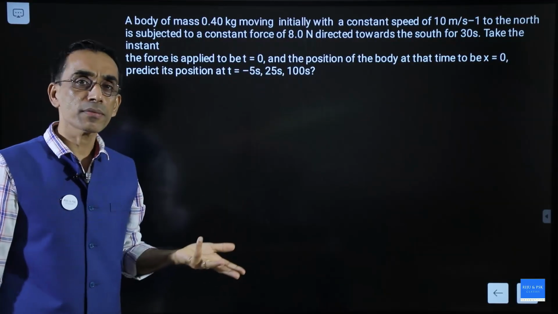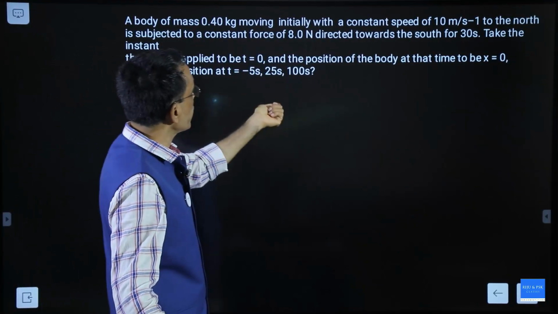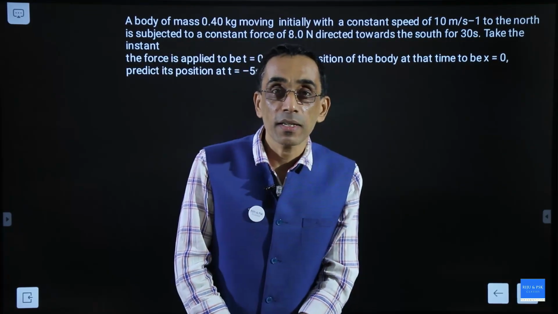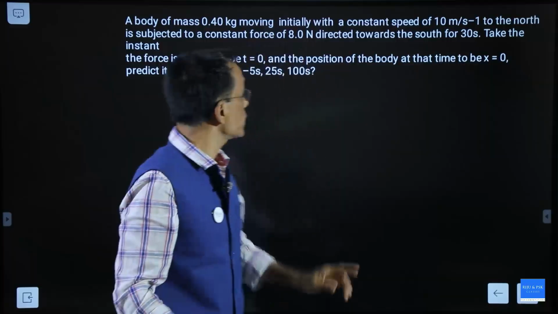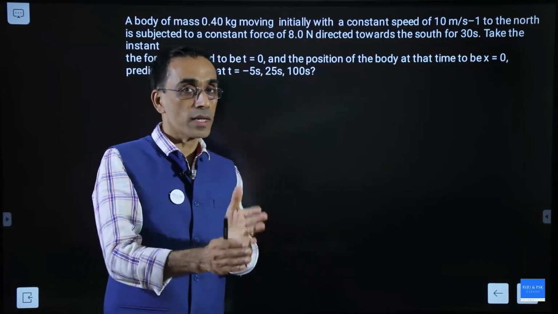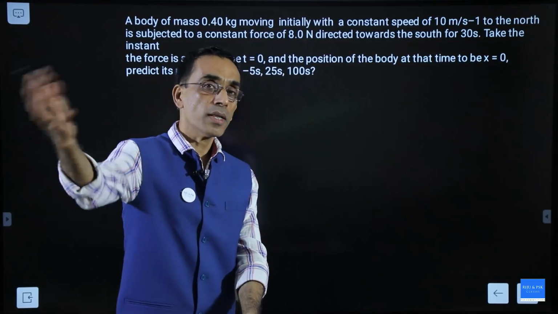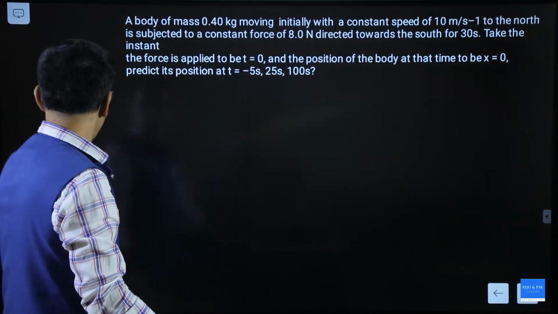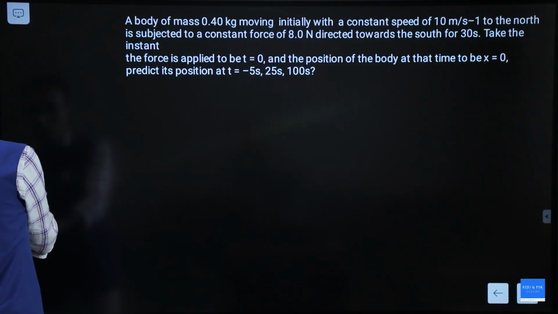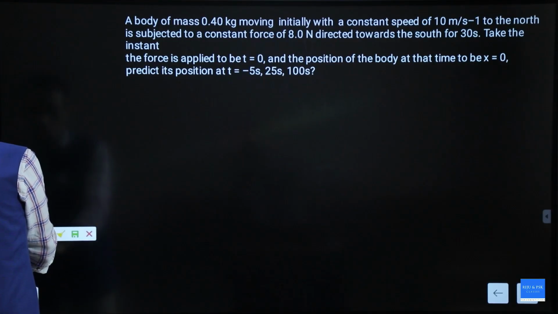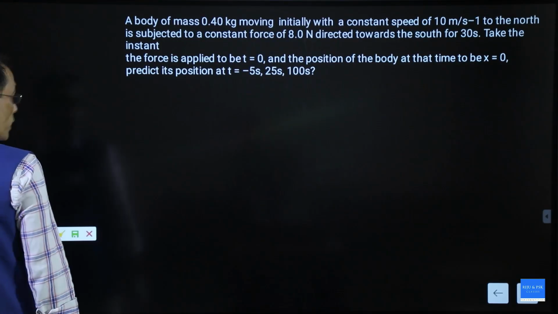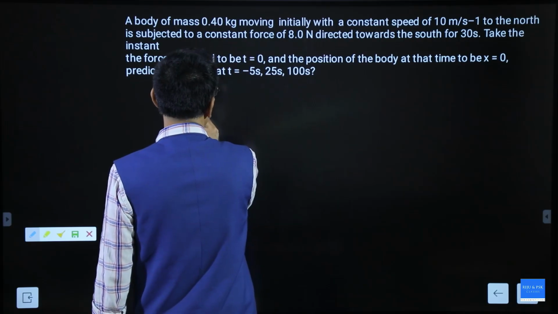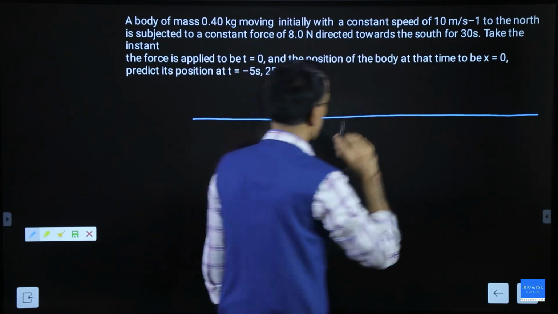Can time be negative? Minus 5 seconds, 25 seconds, 100 seconds. What is the meaning of this minus 5 seconds? 5 seconds before 0. So the force acted at a particular instant, right? Before that, 5 seconds before, force was not there. Okay, I think this will be easy if you draw a diagram. If you draw a diagram, this will become easy. I need a straight line here. I don't know how far I will be able to draw the straight line. So this is a straight line.